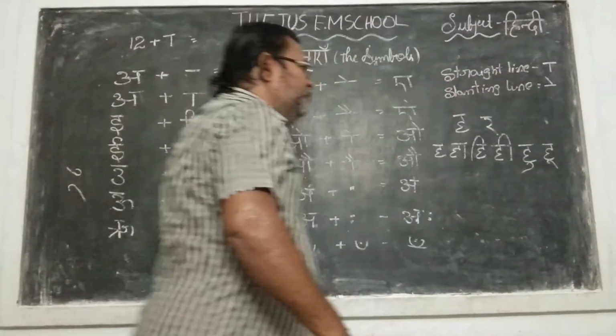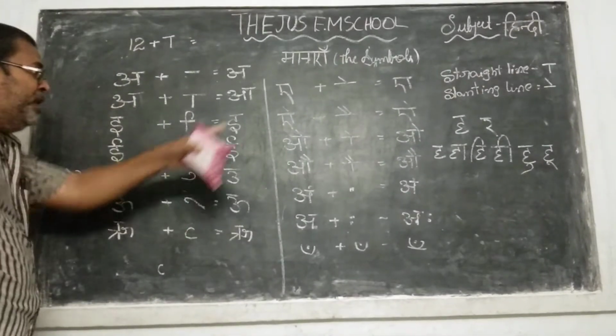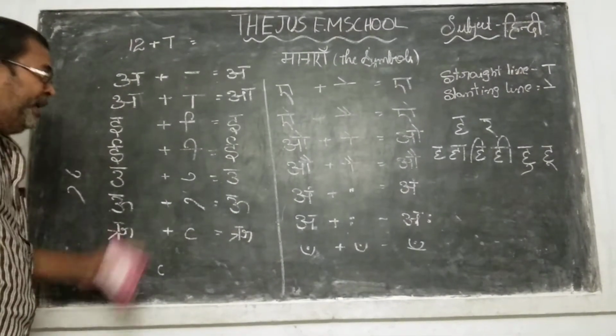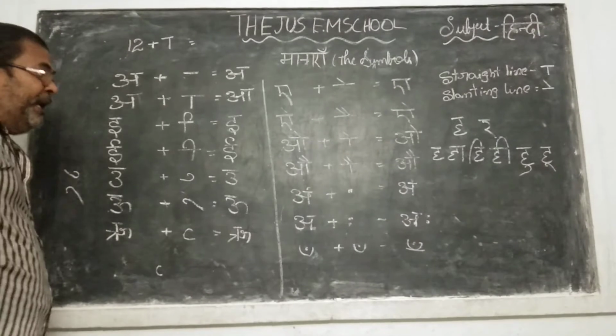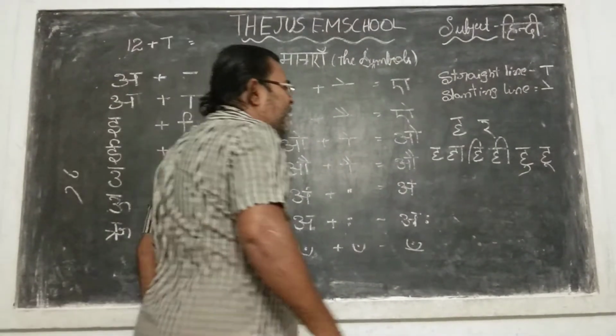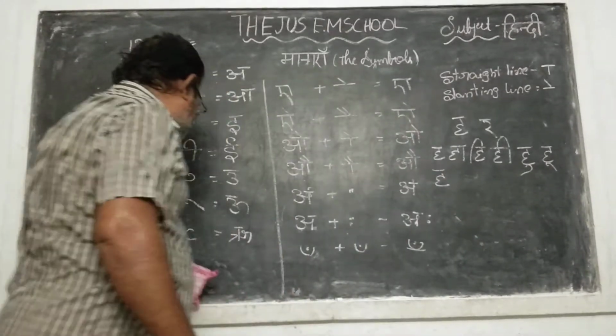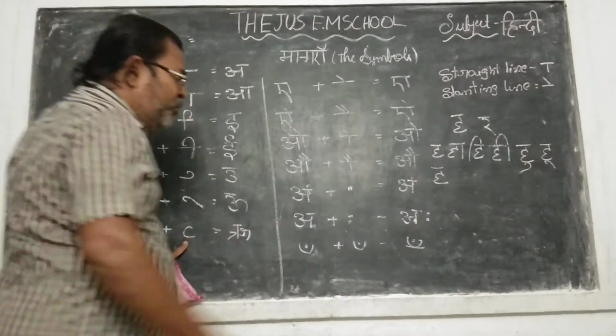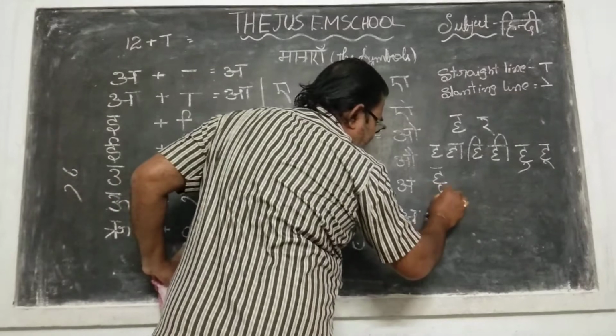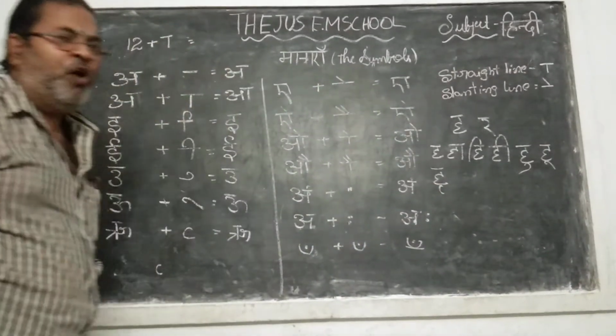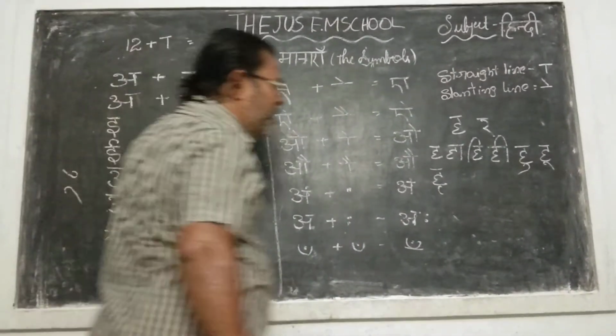Up to here it is very easy to find out. But here is the Ri. When you write the Ri ki matra, that is the difference. I already showed you the Ri ki matra. When you write it like this, that will be wrong. This is wrong.